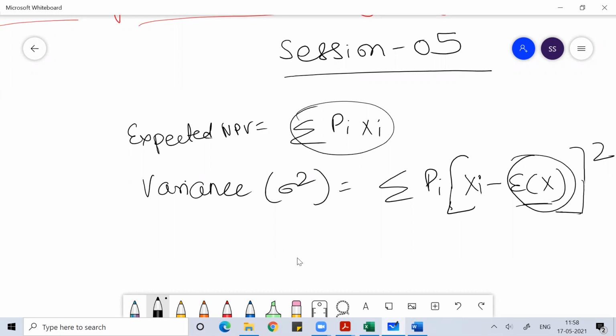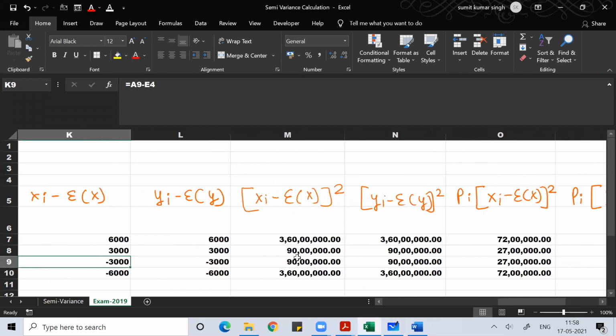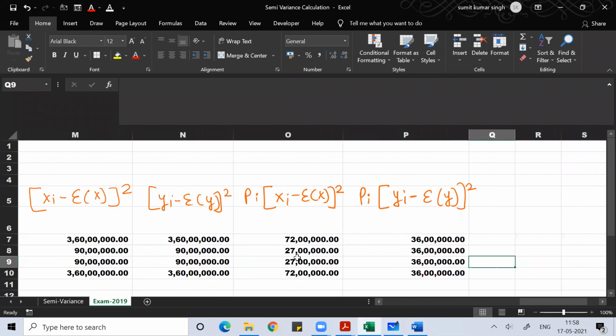So once I get the expected value, I'll subtract it from the individual NPV value, and then I'll take the square of that, and then I'll multiply with probability. So this is what I did till now. The sum of this is the variance of project A and project B.